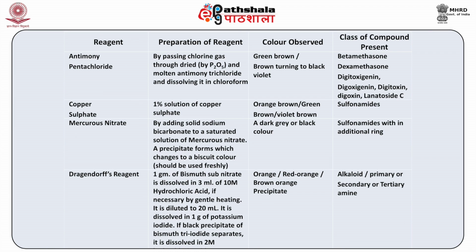Coming to the antimony pentachloride reagent. How is that prepared? It is prepared by passing chlorine gas through molten antimony trichloride, which is made anhydrous by P2O5, and dissolving it in chloroform.